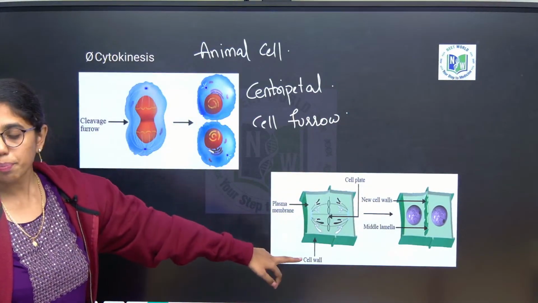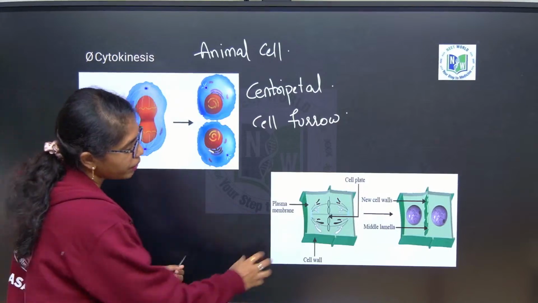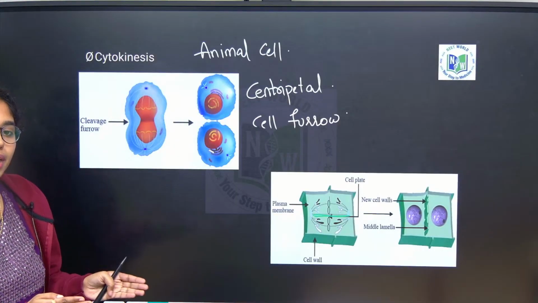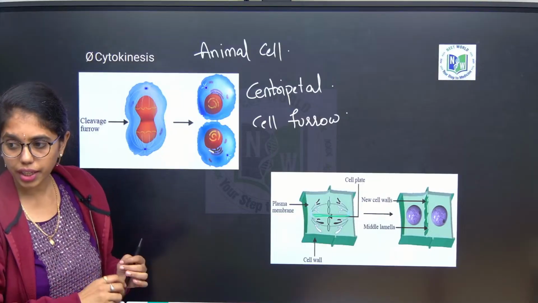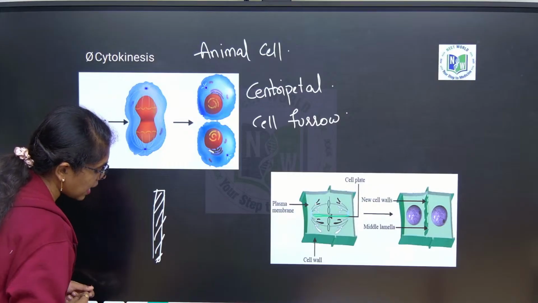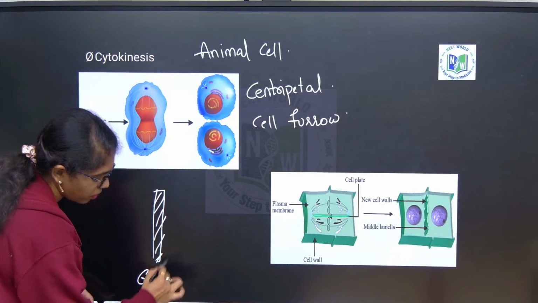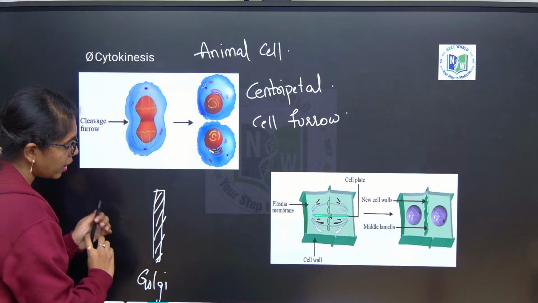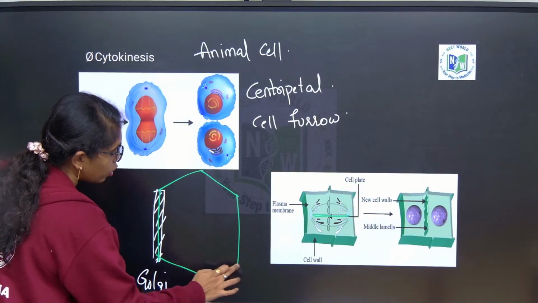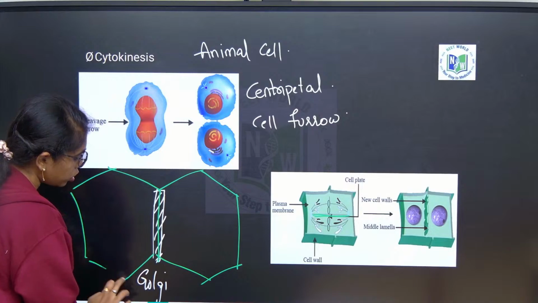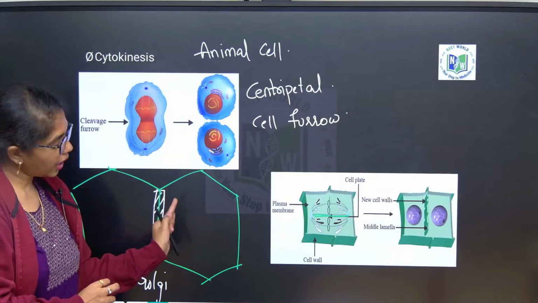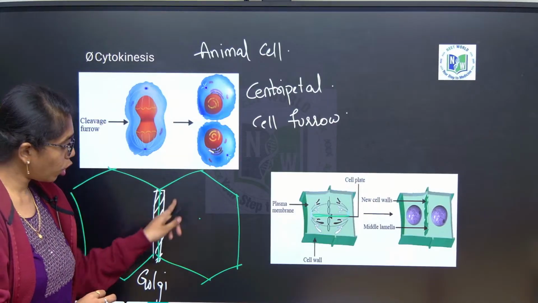Fine. Whereas in a plant cell, as I told you yesterday, in between 2 cells, first what is formed? Middle lamellae. Okay, you can also call before middle lamellae, first initial wall that is secreted is phragmoplast. What is that, ma? Phragmoplast. This is synthesized from Golgi. Okay, and this gets matured to what? Middle lamella. Okay, this middle lamella is formed in between 2 cells. Next, close to middle lamella, what is formed next? Towards inside, primary cell wall is formed. Next to that, secondary cell wall is formed close to the cell membrane.